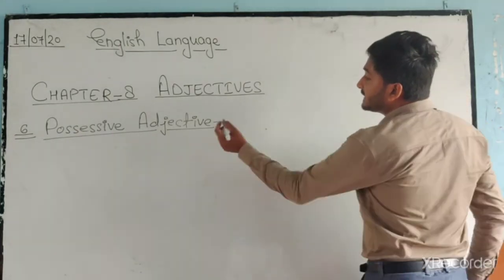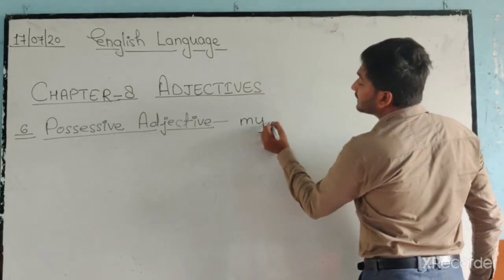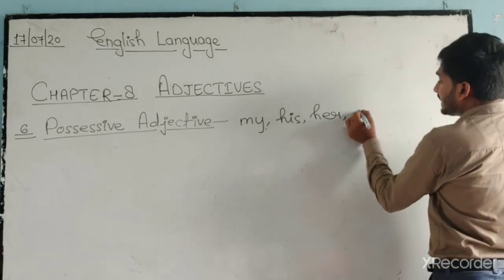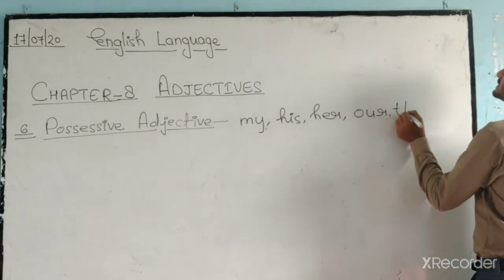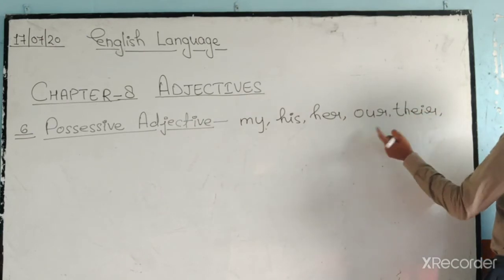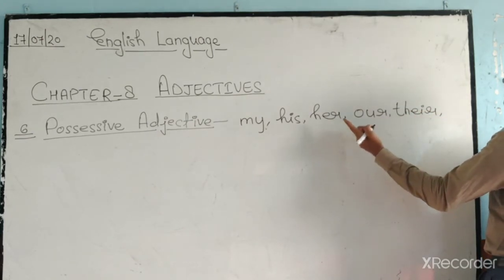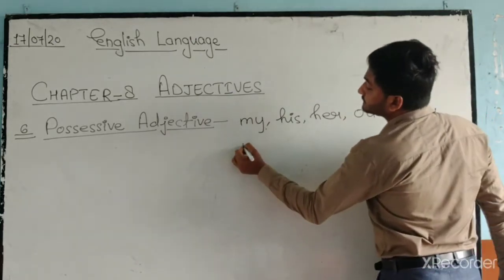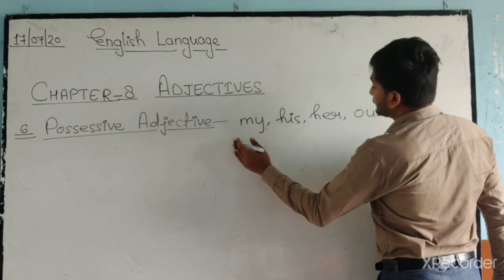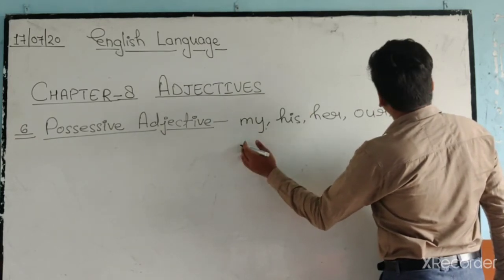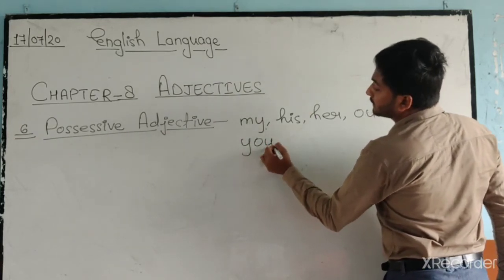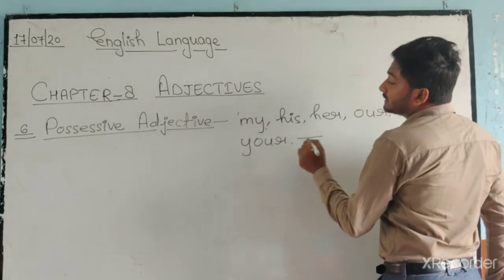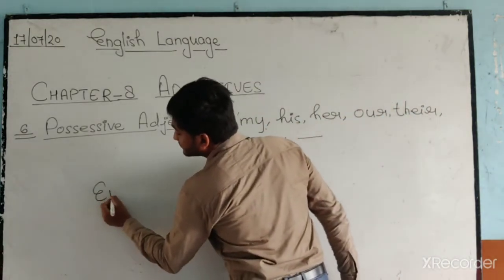Okay, some possessive adjectives are my, his, her, our, their, and your. Etc. Now see examples.